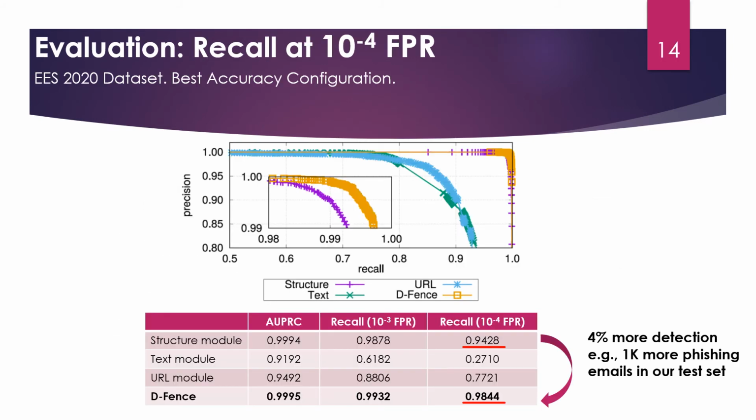At a very strict false positive rate, 10 to the minus fourth, Defense contributes to detecting the phishing emails missed by the structure module. Text module and URL module do not have good performance alone compared to the structure module, but they are clearly contributing to 4% more recall, which means missing 1,000 fewer phishing emails in our test dataset.